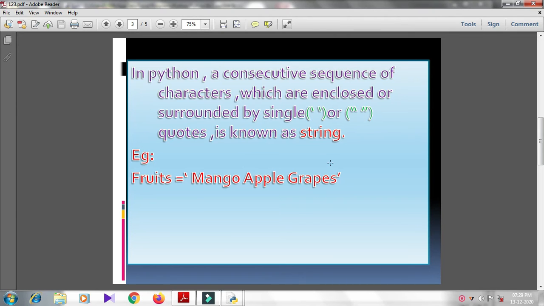Triple quotes are typically used for strings that span multiple lines. For example, we have a string with the names of fruits and space in between: mango, hash, apple, hash, grapes, where hash indicates a space, enclosed inside single quotes, thus representing a string value assigned to the variable fruits. Like other integer variables, strings are also declared in the same manner using the equal to operator.